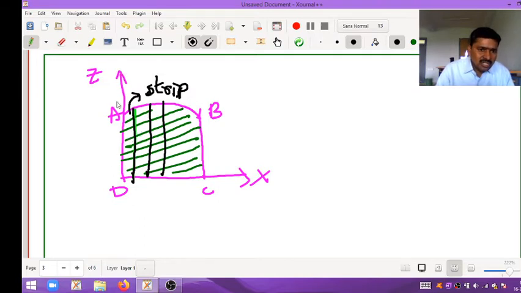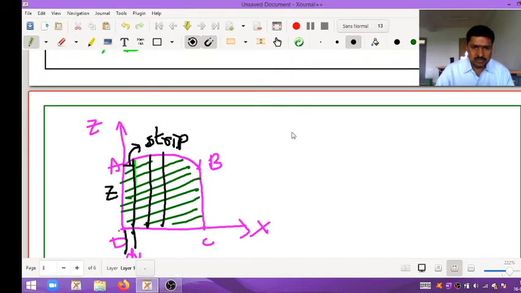Along the Z axis, this strip has length Z. And this width or breadth along the x-axis, from here to here, I am taking as dx. So the area of this strip,